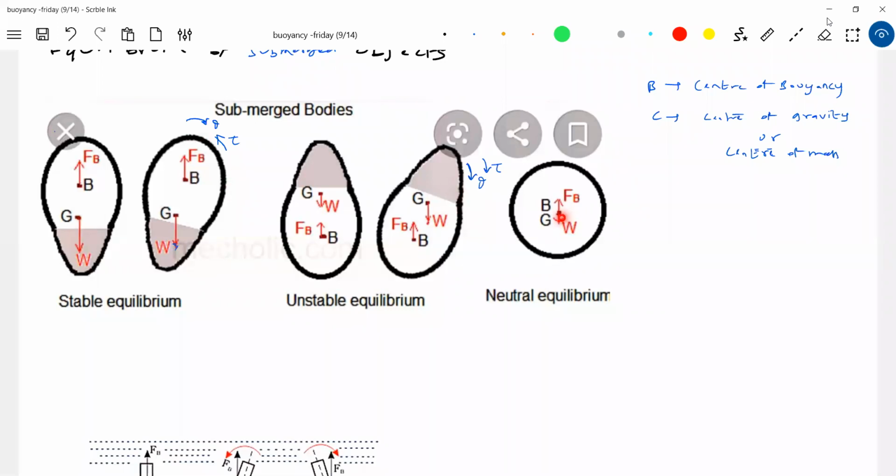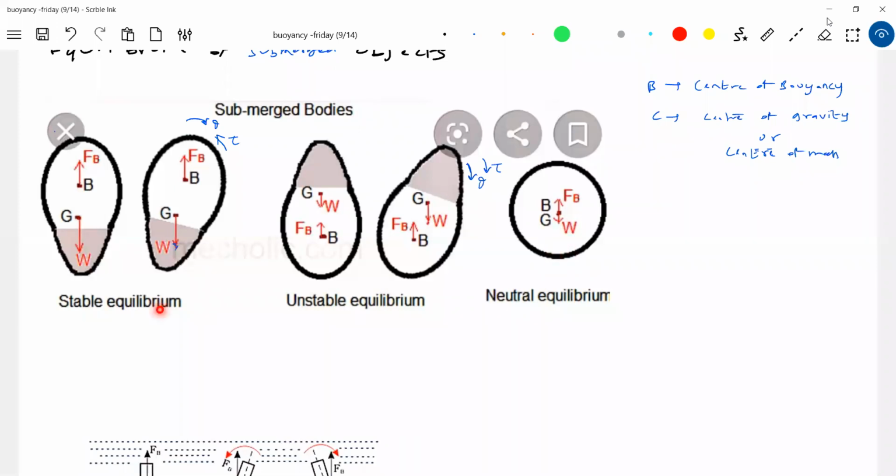Now, neutral equilibrium. You give a twist, and in whichever position, the buoyant force and weight will act through that point only. So therefore, you give angular displacement, the body will be in that position only. It will not change its orientation. That's called neutral equilibrium.